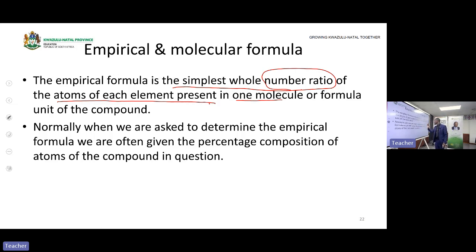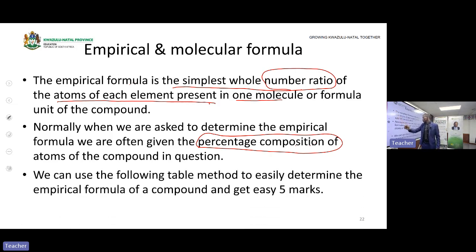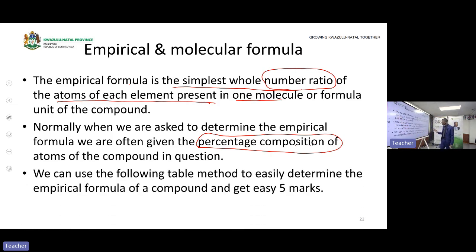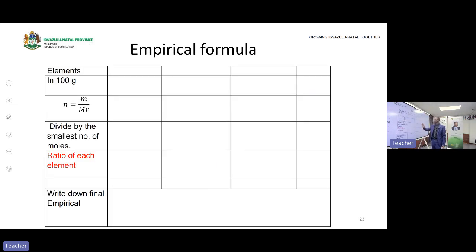Normally when we are asked to determine the empirical formula, we are often given the percentage composition. In your statement, you will be given the percentage composition. Then they ask you to find the empirical formula of the atoms that are present in that compound or molecule. Then we can use the following table method. There is a table shown in our next slides. This table we will use to calculate the ratio, the empirical formula.